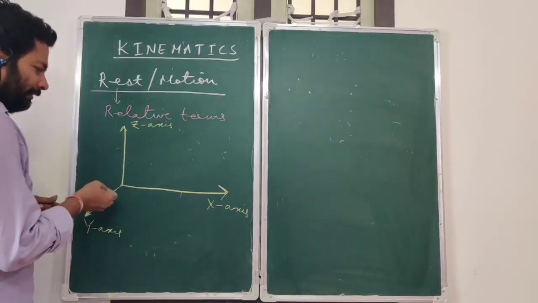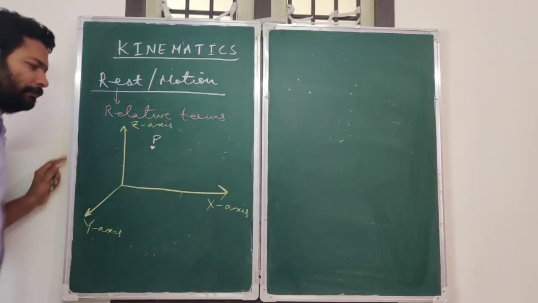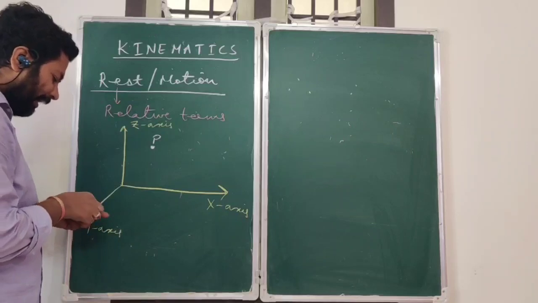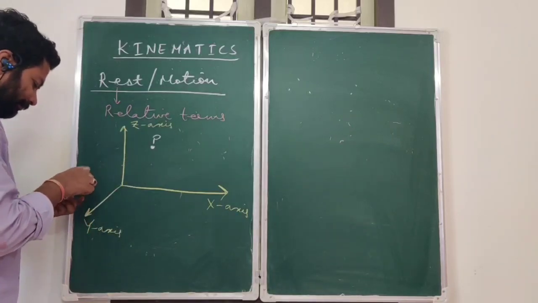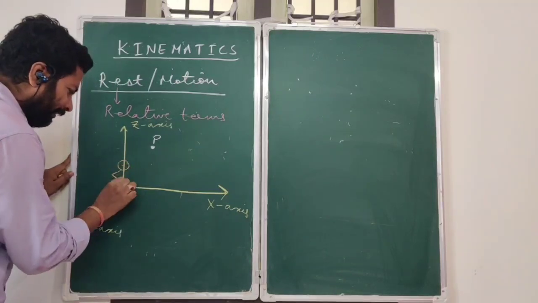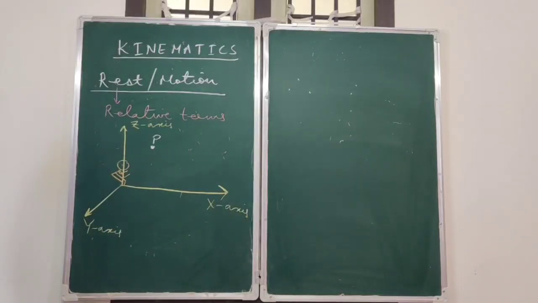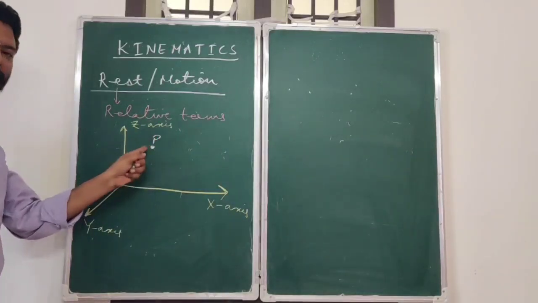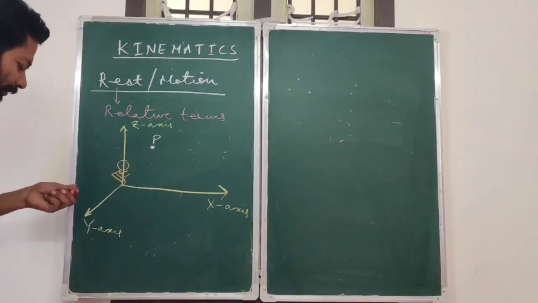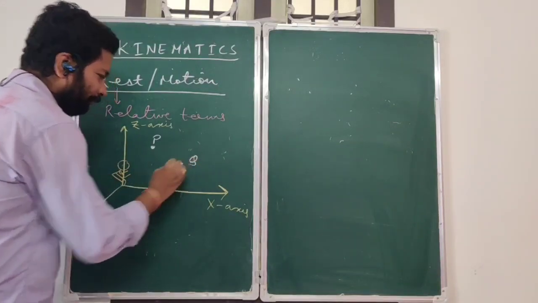Let us say at any instant of time the particle is present at this point P, and we have an observer here, fixed at the origin of this coordinate system, observing this particle kept at point P. After a certain time, he observes that this particle comes to a different position Q.